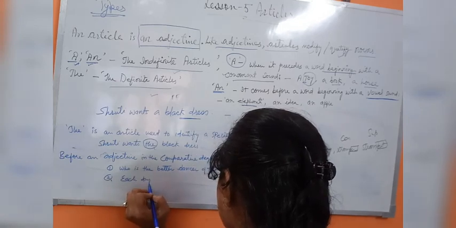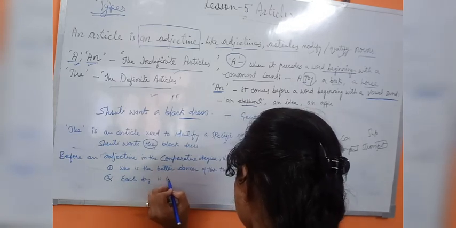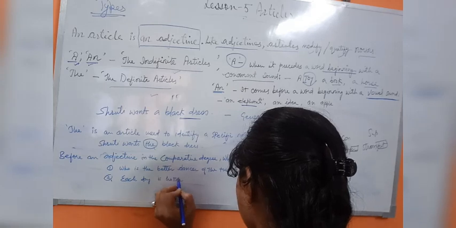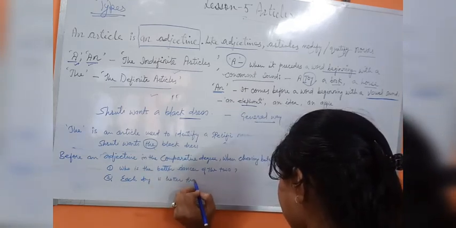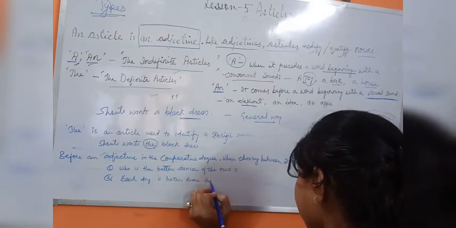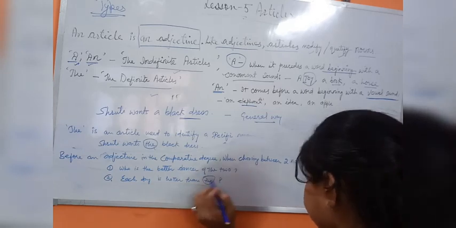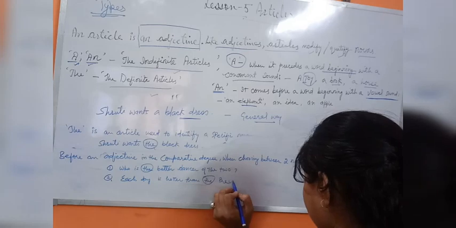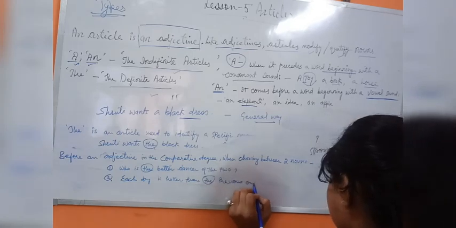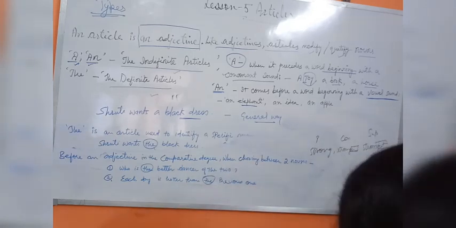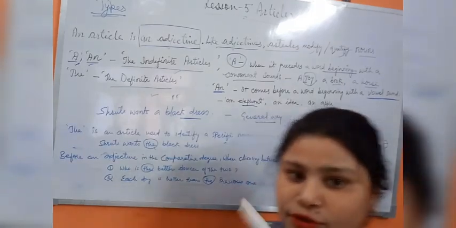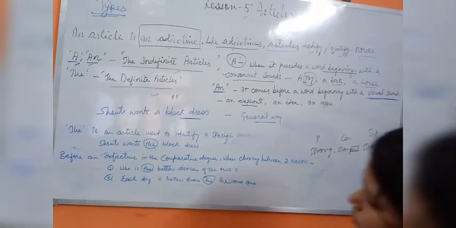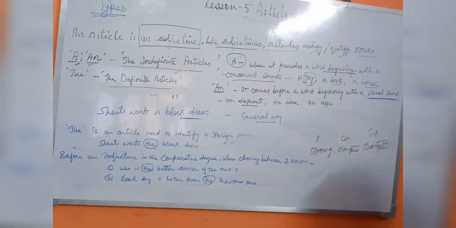Each day is hotter than the previous one. So here there are two examples written. So with the help of these two examples, I will explain you who is the better dancer of the two.